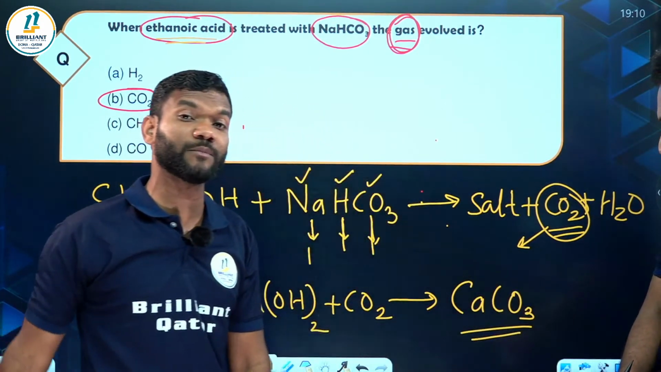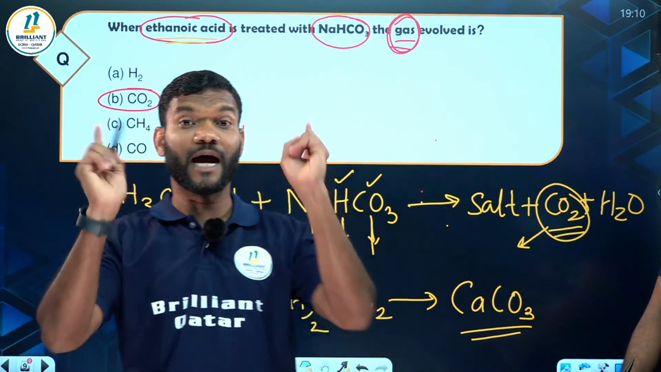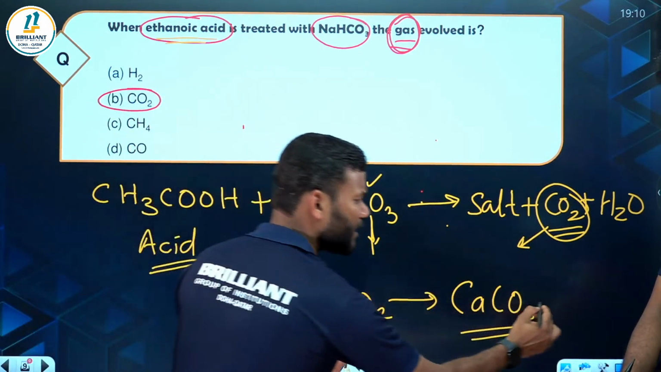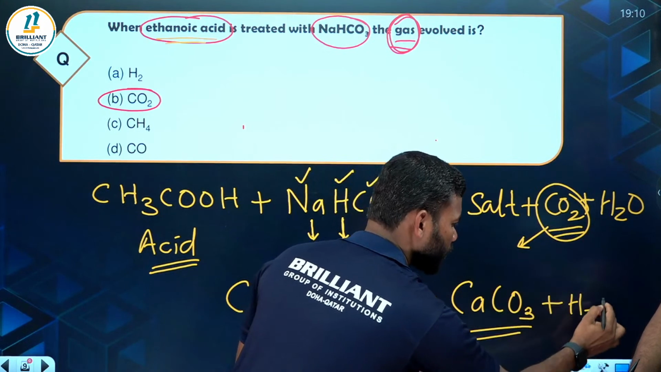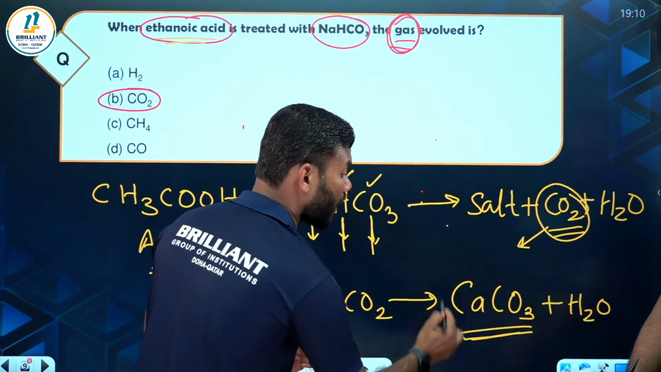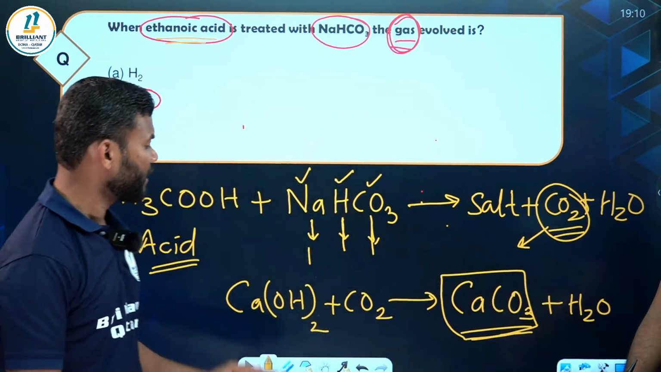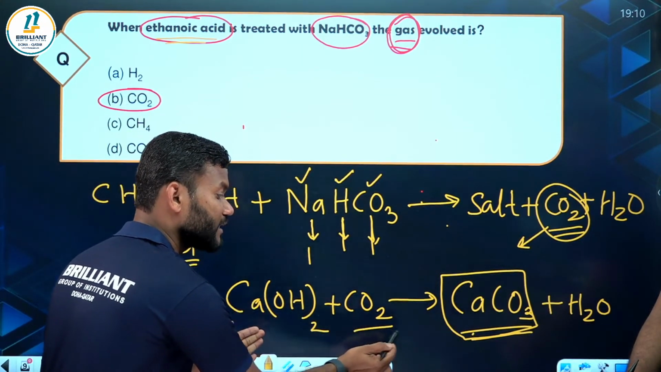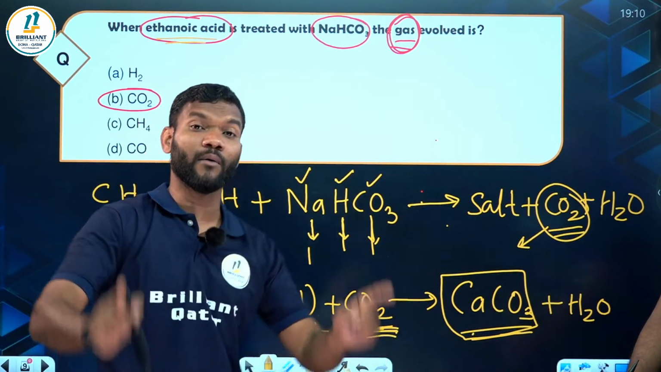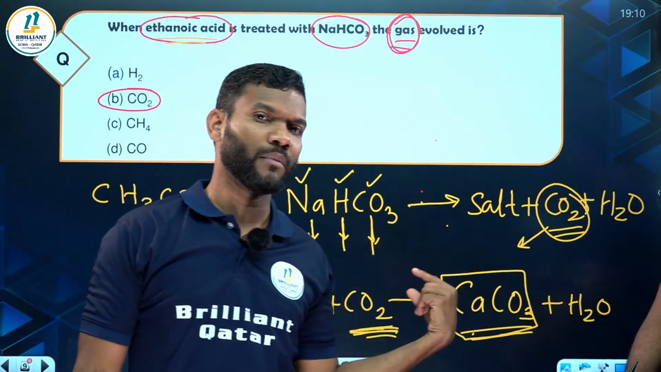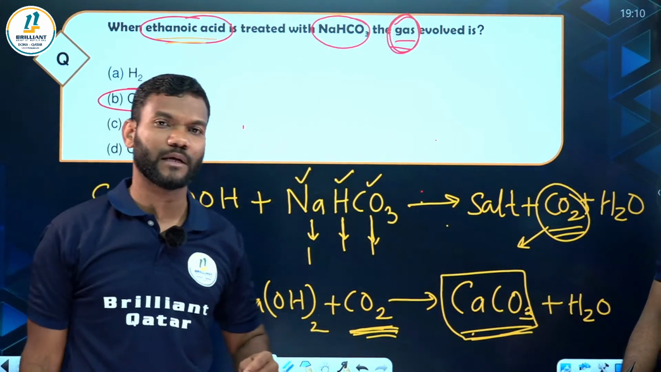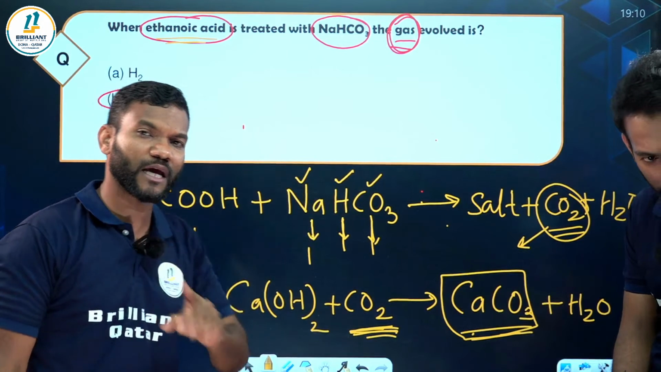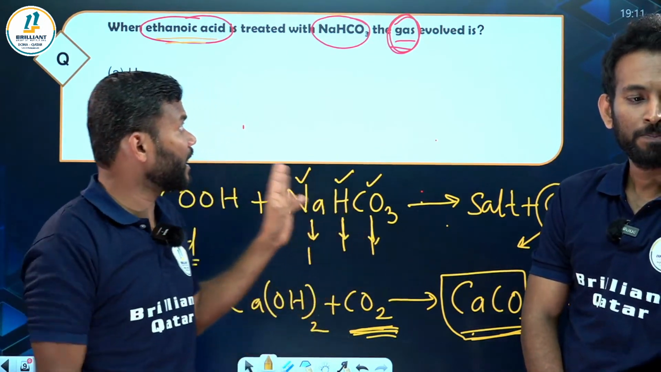What is that milky white precipitate? That is calcium carbonate. Along with that, water is also formed. But what is the color of this? Milky white. If it turns milky white, you can say that the gas formed is carbon dioxide. Is it clear, all of you?